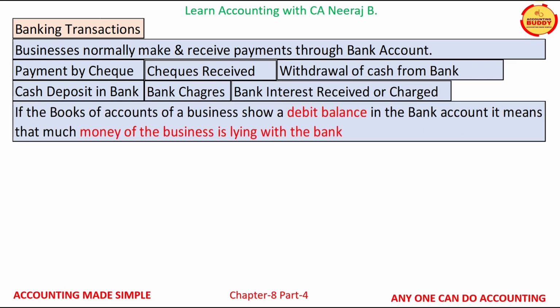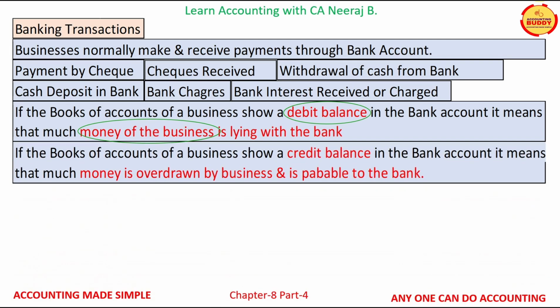If books of accounts of a business show a debit balance in the bank account, it means that such money of the business is lying with the bank. If the books of accounts of a business show a credit balance in the bank account, it means that such money is overdrawn by the business and is payable to the bank.